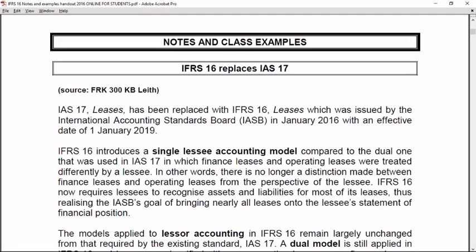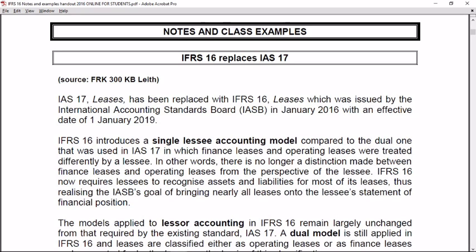IFRS 16 Leases. Introduction. IAS 17 Leases has been replaced with IFRS 16 Leases, which was issued by the International Accounting Standards Board in January 2016, with an effective date of 1 January 2019. IFRS 16 introduces a single lessee accounting model compared to the dual model that was used in IAS 17.